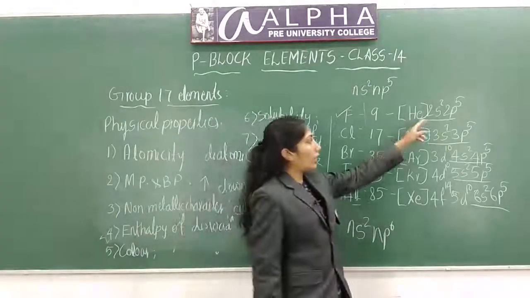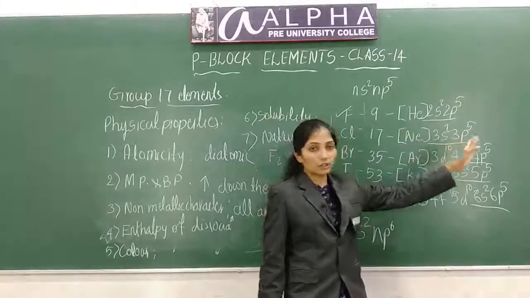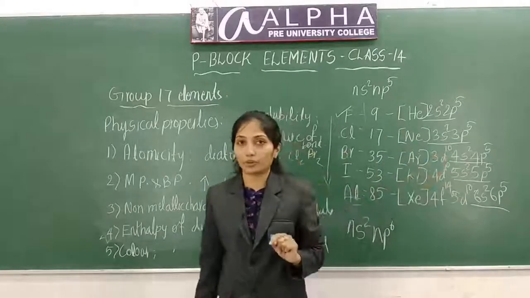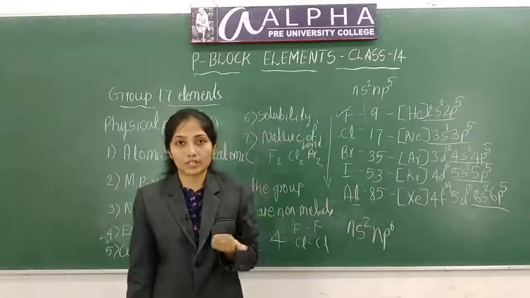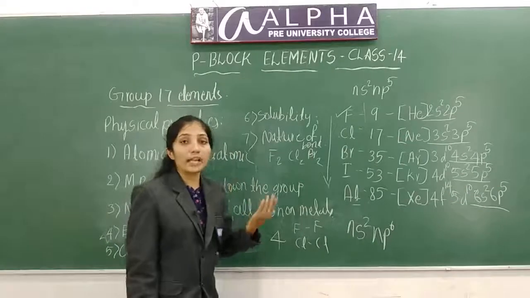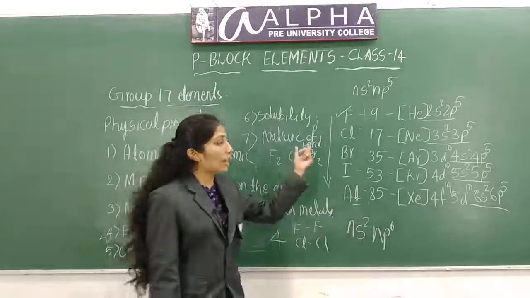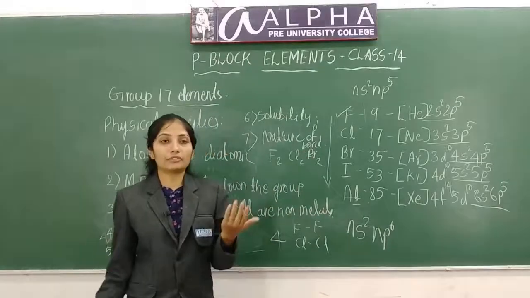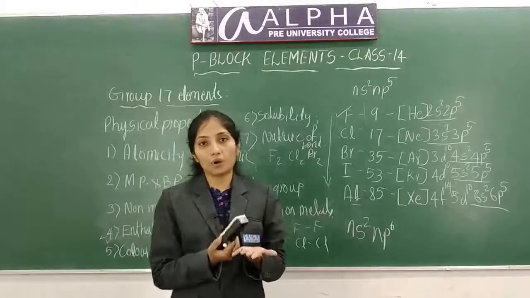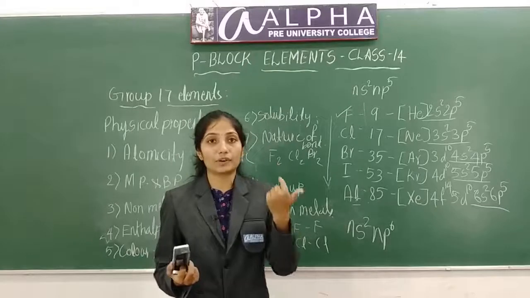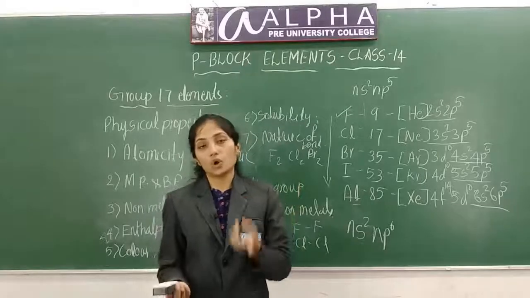Since they accept electrons very easily, they will form two types of bond. One is ionic bond. Most of the bonds are ionic in nature. With more electropositive elements such as alkali and alkaline earth metals, they will form ionic bonds. With hydrogen and others, they will form covalent bonds. One is ionic bond, another one is covalent bond.